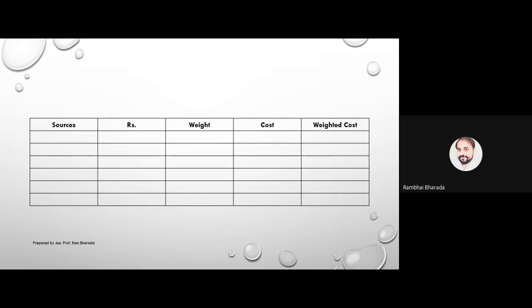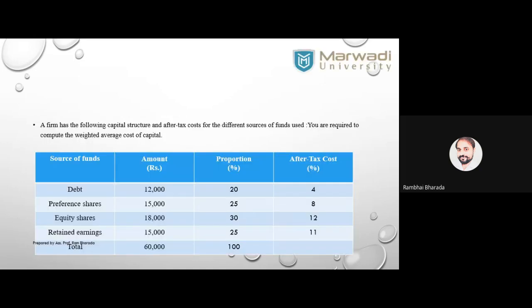Okay, now look at the sources. Let's go back and see how many sources there are, and write all the sources as they are. We just need to copy and paste: debt, equity, preference and total. Whatever is written there, I write the same here, copy to copy, no change. Again I will copy the amount also.